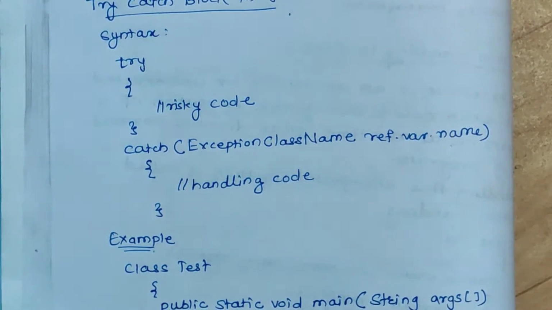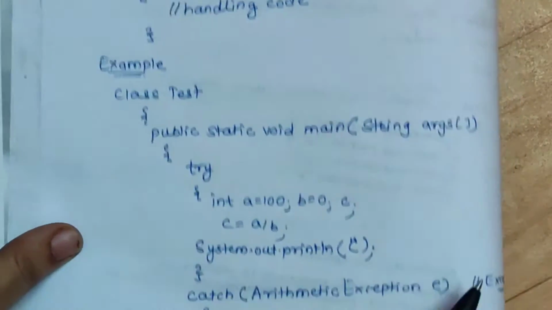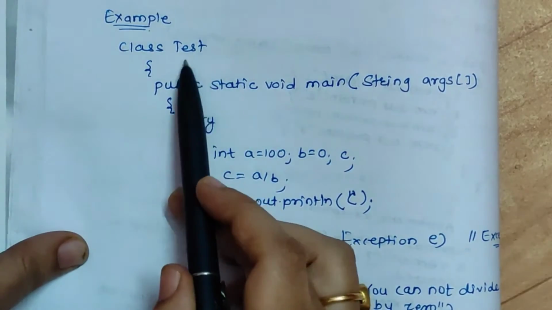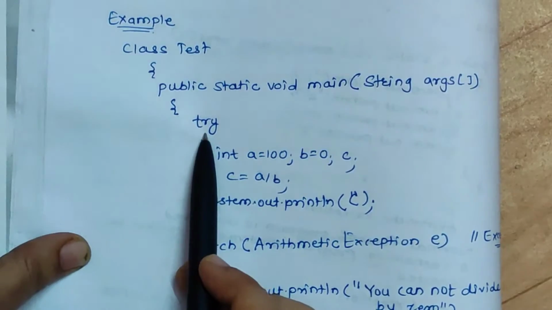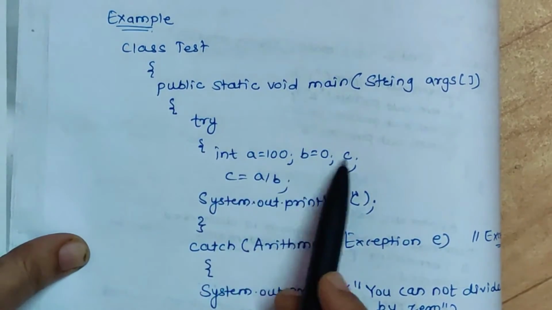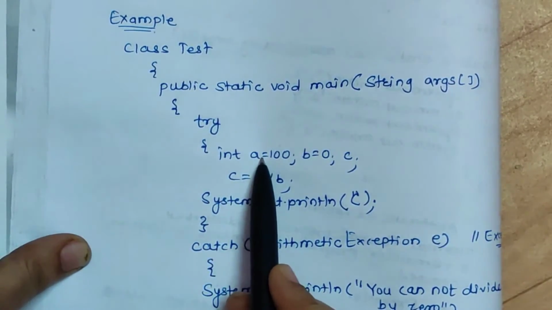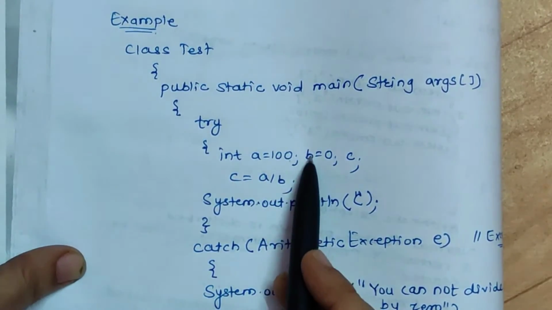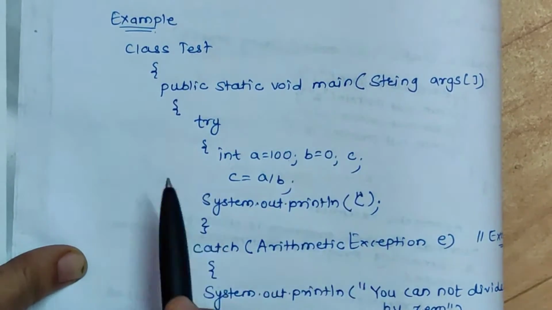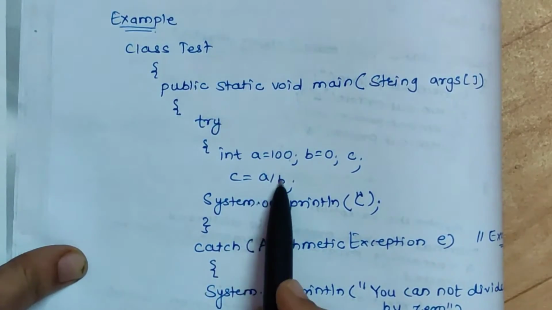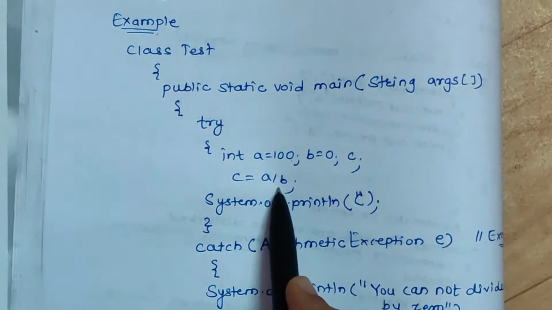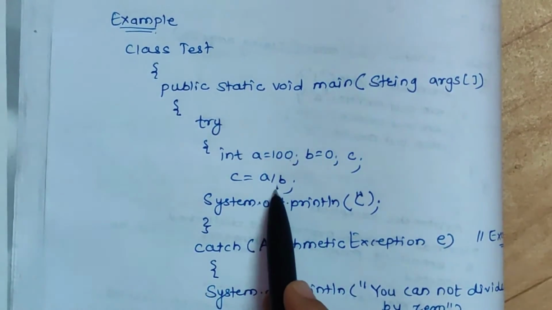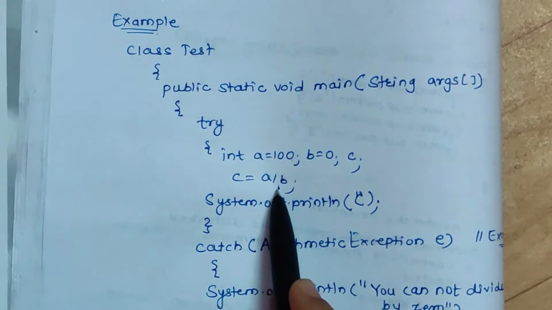Now we will discuss one example of a try catch block. So here is a simple class. The name of the class is test. This is public static void main, that is the main method. Here in the try block we have written certain statements. This is an integer type variable a with value 100, variable b with value 0, and variable c. Now we are writing c equal to a divided by b. So basically we are trying to divide a number by 0, and it is practically impossible to divide any number by 0. So it will give you an arithmetic exception.